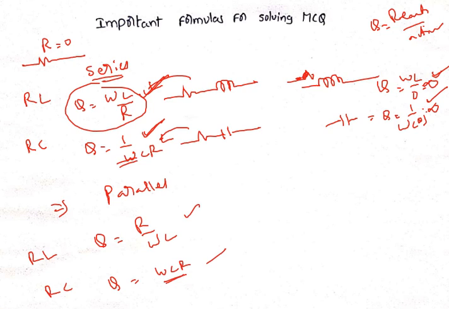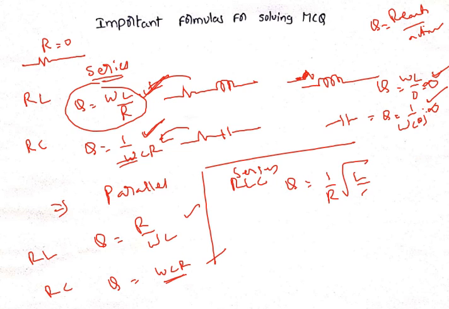Hope you understood. An important formula: in case of series RLC circuit, quality factor equals 1 by R root over L by C. Very, very important. In case of series RLC circuit, quality factor equals 1 by R root over L by C. And in case of